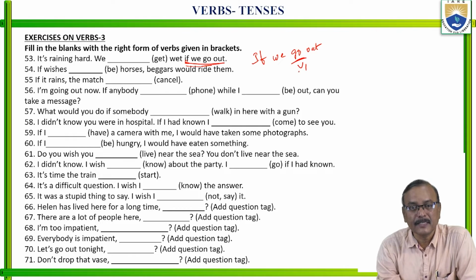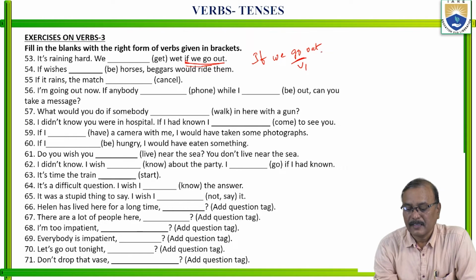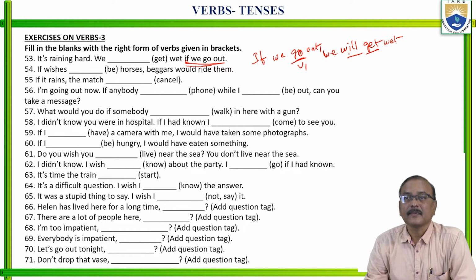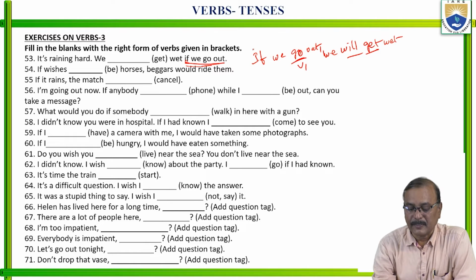If the if clause is present tense, the main clause is: we will get wet. This is "will get", the main clause. This is type 1.